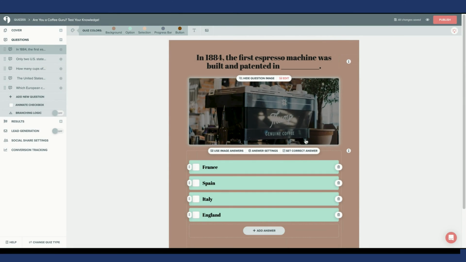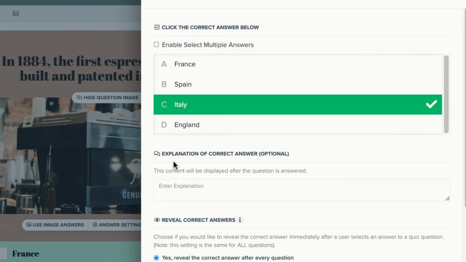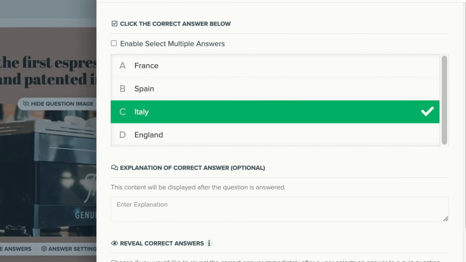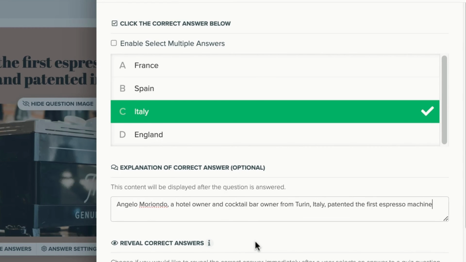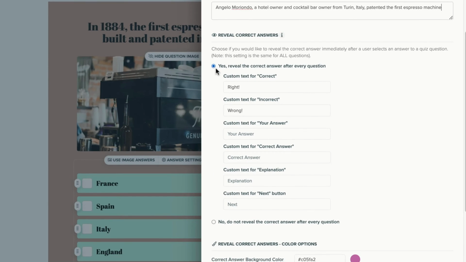Back to question 1. After you've set your correct answer, you then have the option to include an explanation of the correct answer. This is, of course, optional. The explanation will appear after the question is answered. You are next taken to reveal correct answers. You can select yes, reveal the correct answer after every question, or no, do not reveal the correct answer after every question. It is up to your preference.